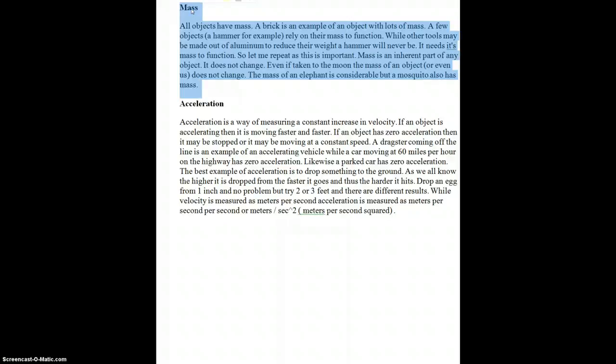Every object has mass. Now let's go to the last and most important thing: acceleration. Acceleration is the way of measuring a constant increase in velocity. Or it doesn't have to be constant in some cases, but in most cases that we're doing right now, they are constant. So, if an object is accelerating, it's moving faster and faster. If an object has zero acceleration, it may be stopped, or it is moving at a constant speed.